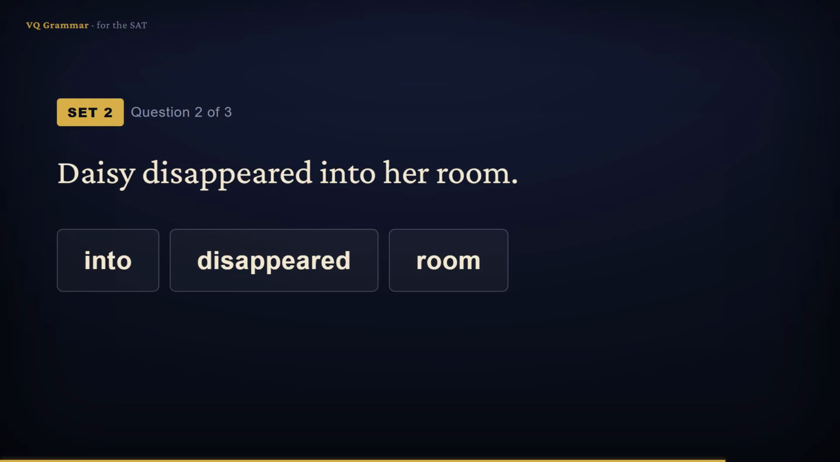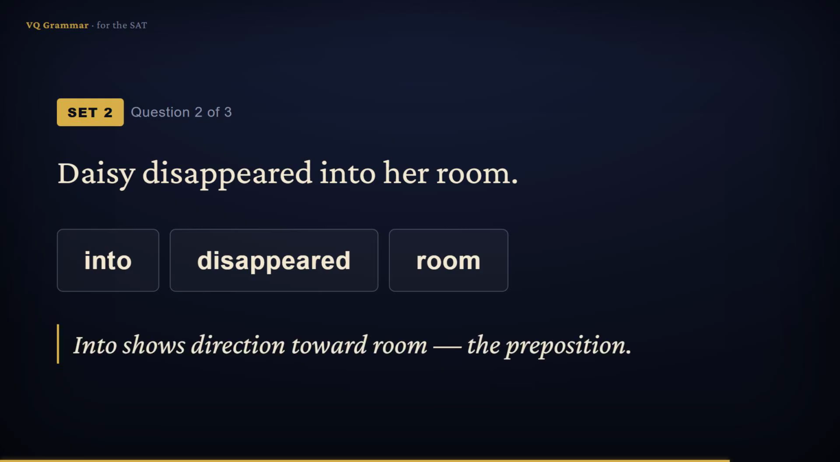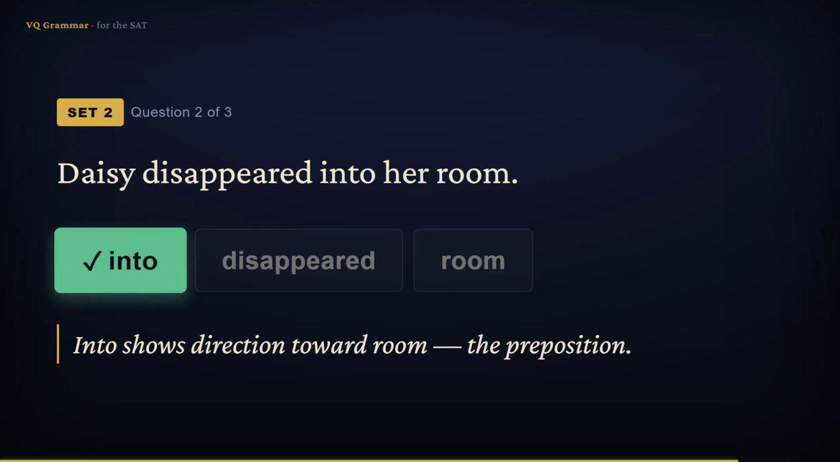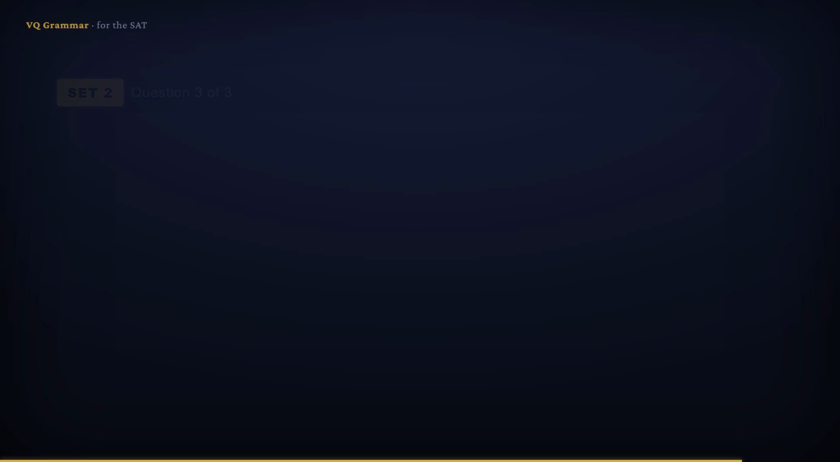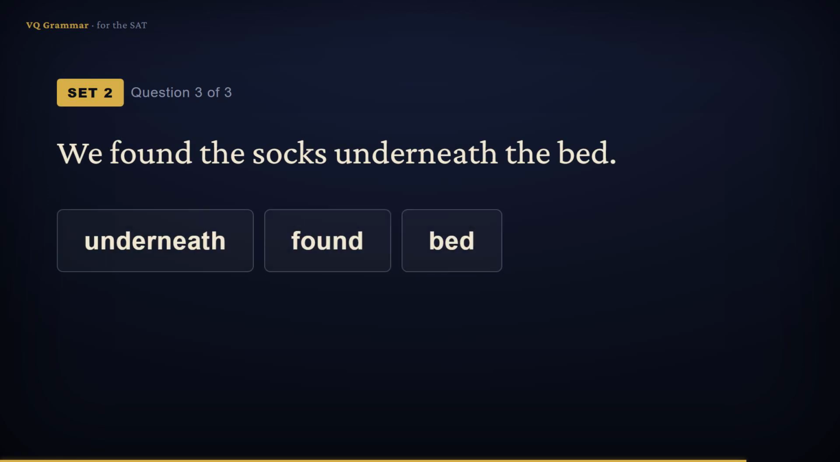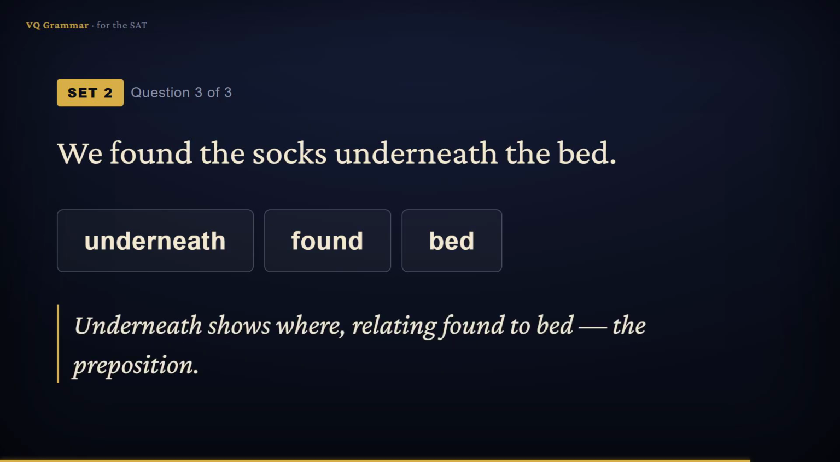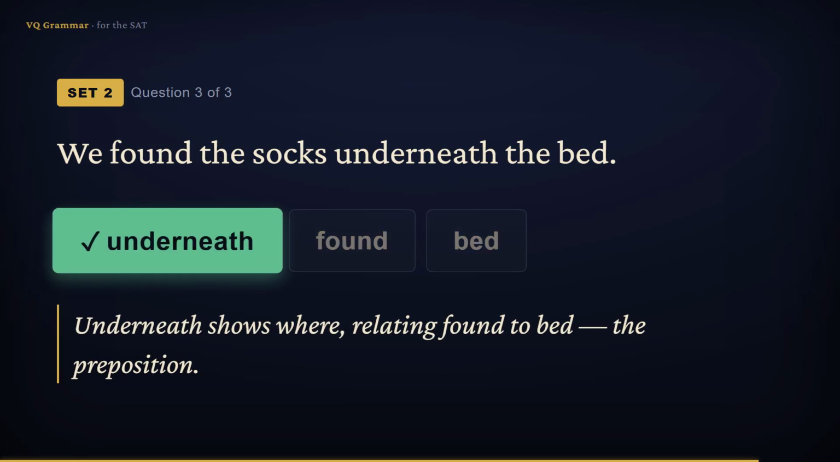Daisy disappeared into her room. Into shows direction, toward the room, so the preposition is into. We found the socks underneath the bed. Underneath tells us where, relating found to bed, so the preposition is underneath.